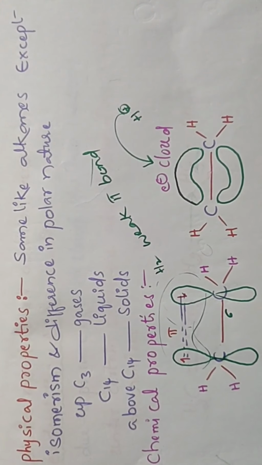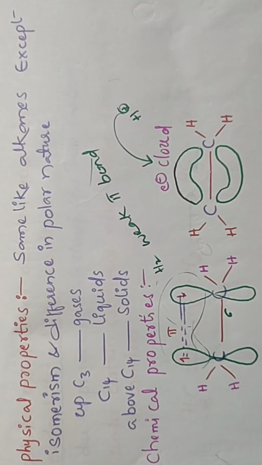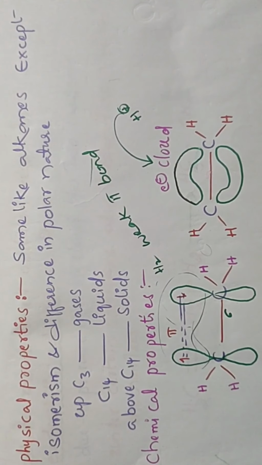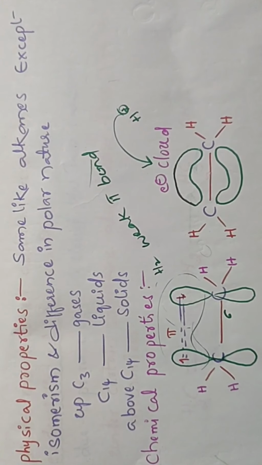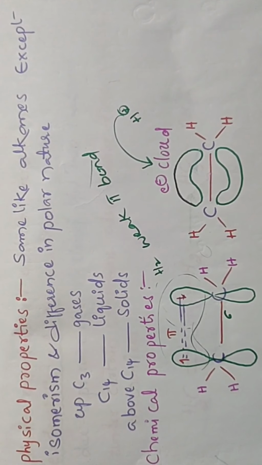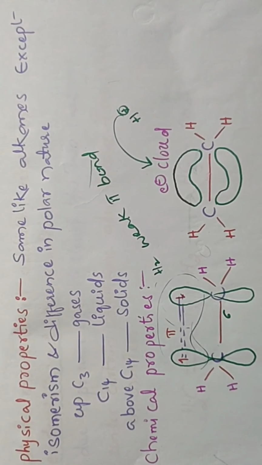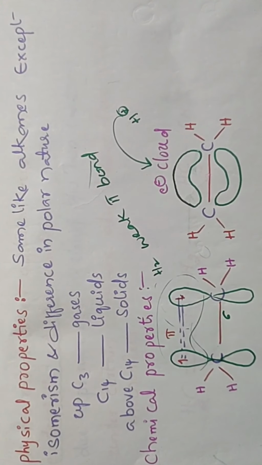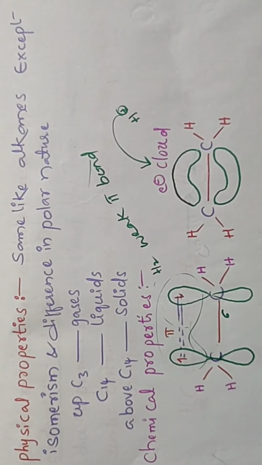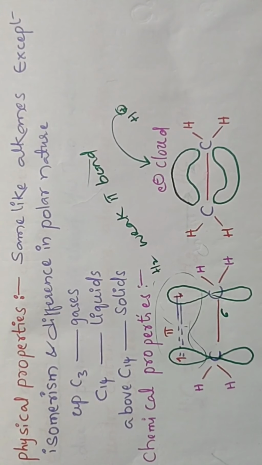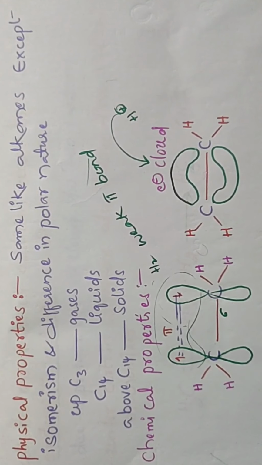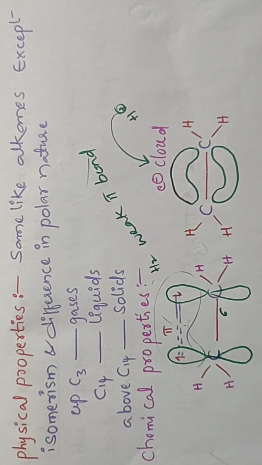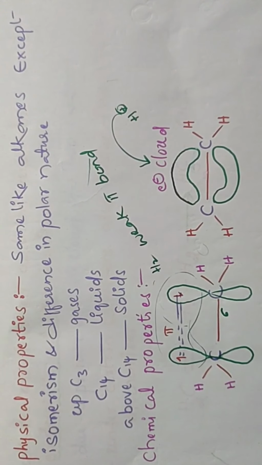And under special conditions, alkenes are also involved in free radical reactions, and oxidation, and next ozonolysis, like that. Some of the reactions are undergone by alkenes under special conditions. Mainly, alkenes are involved in addition reactions, electrophilic addition reactions.